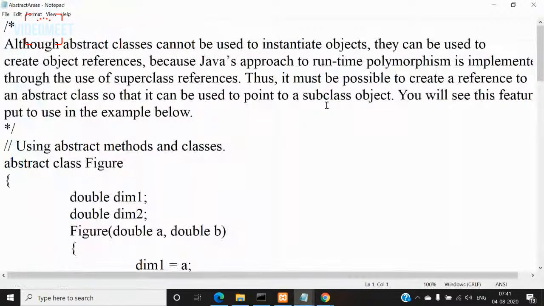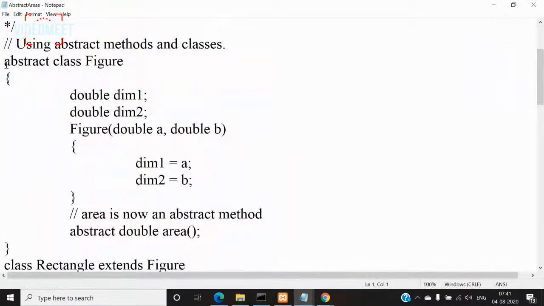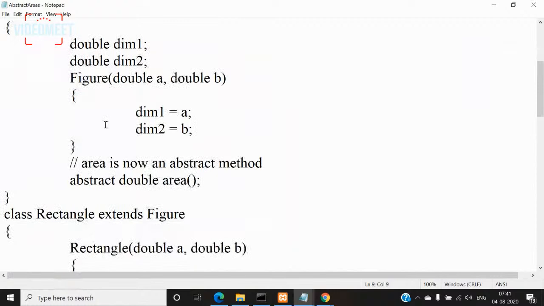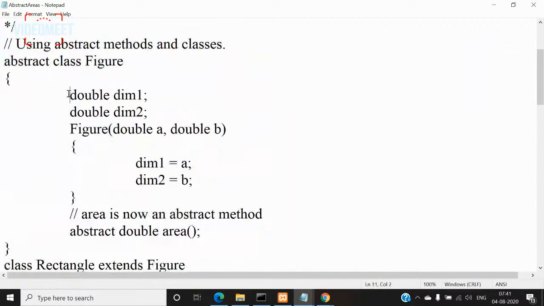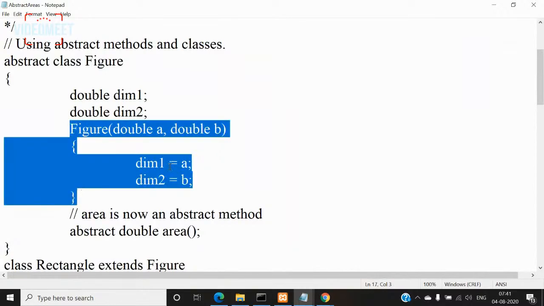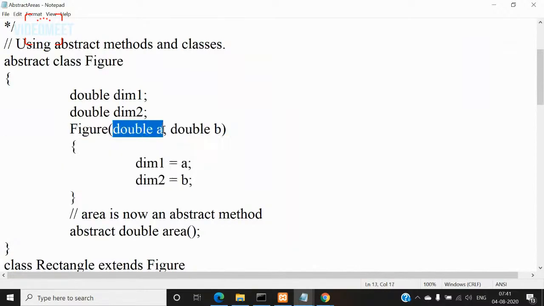So now look at this program. I'm creating a class called figure and making it abstract. Now I'm using dimension1 and dimension2 declared as double. Then a constructor is created, for which I'm passing double a and double b.